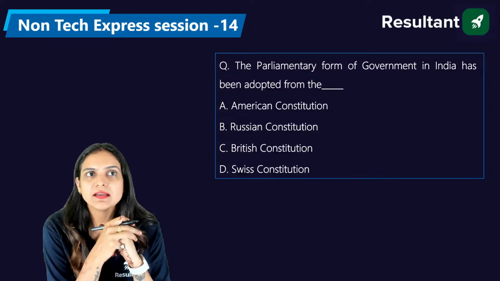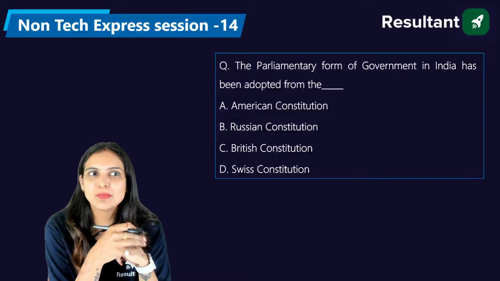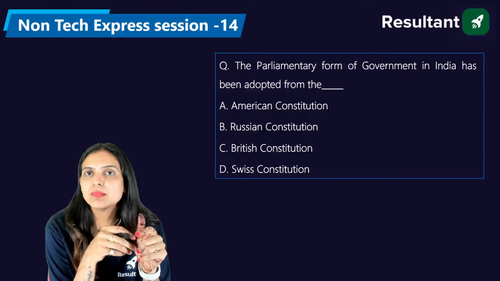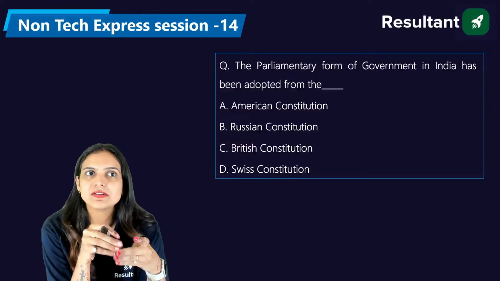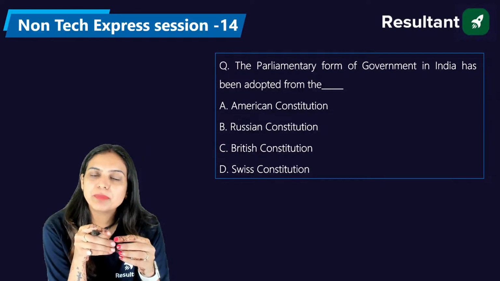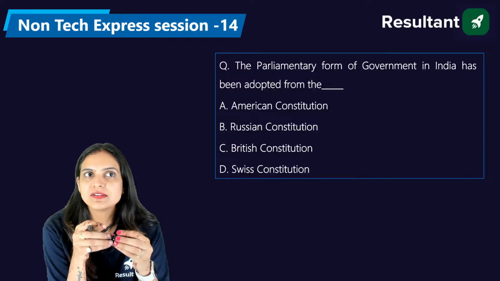Kindly try to resolve the question that we have at present. So Puneet is saying it's C, that is the British Constitution. How many of you are aware of the parliamentary form of government? What do you think that form of government is? Each and every aspirant is answering British Constitution here.